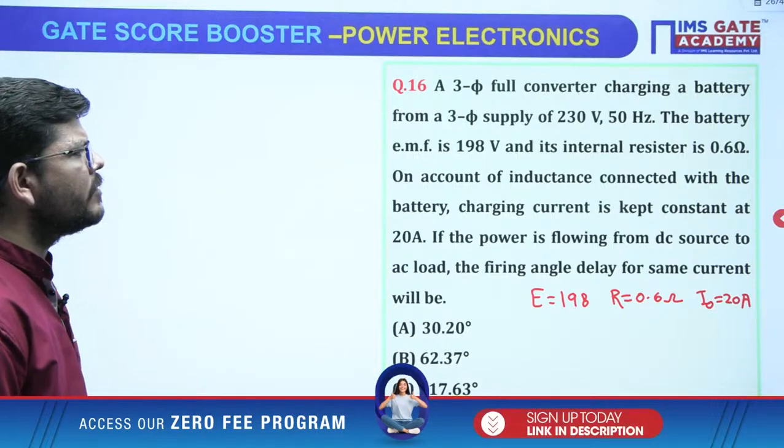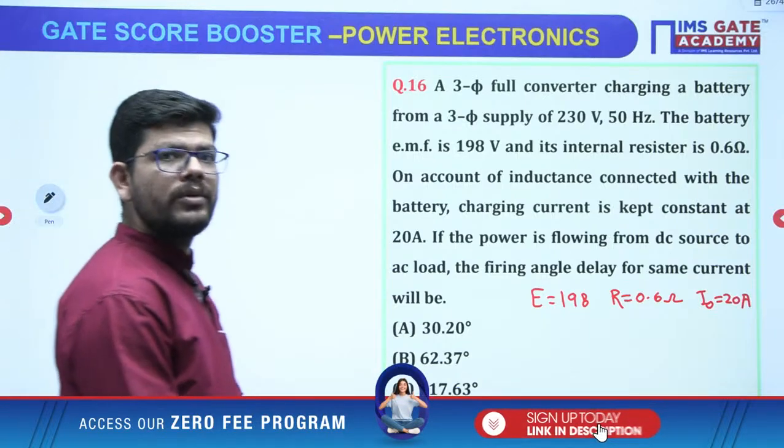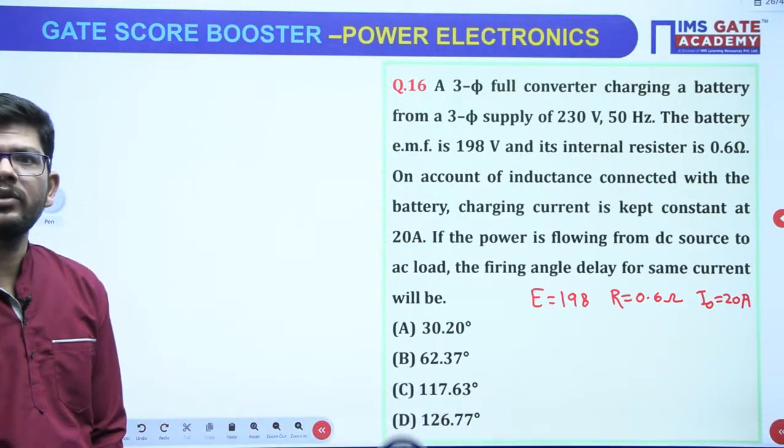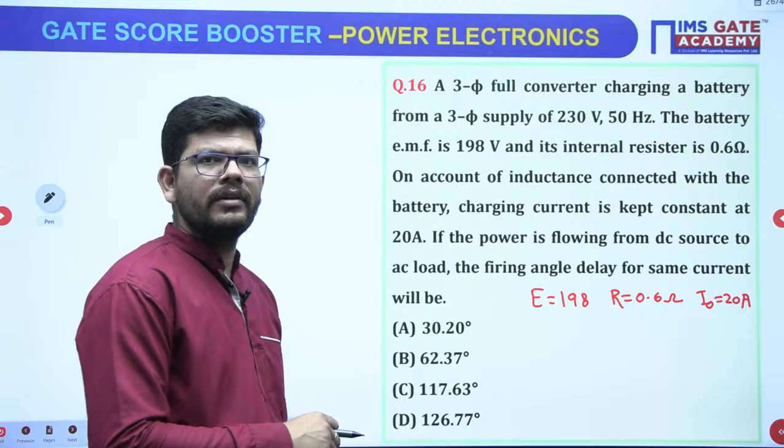If the power is flowing from DC source to the load, right?